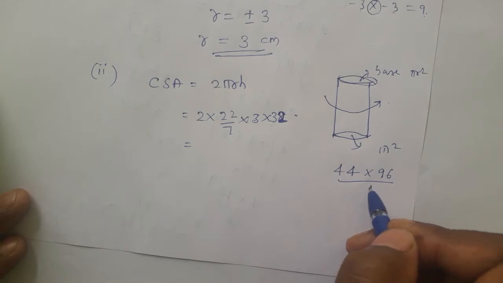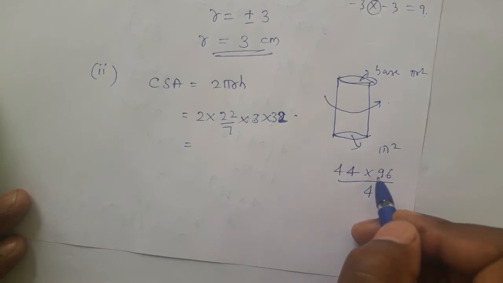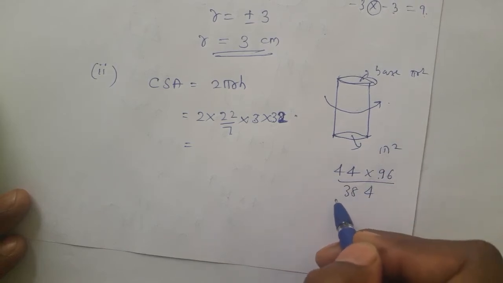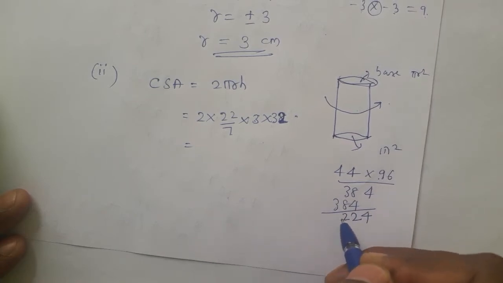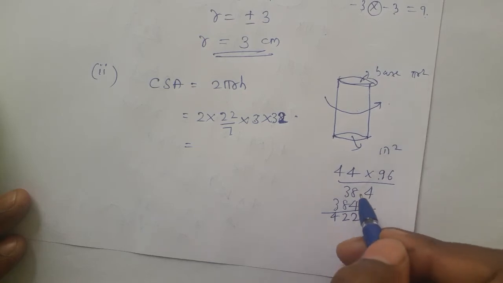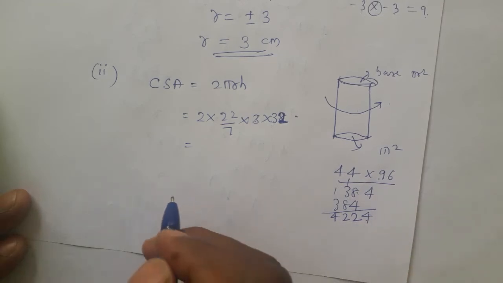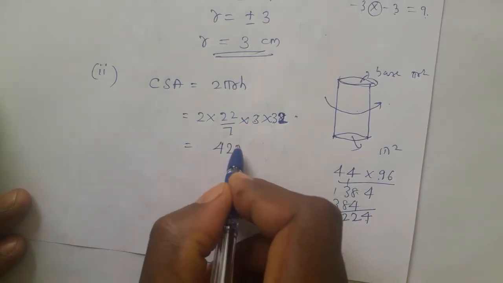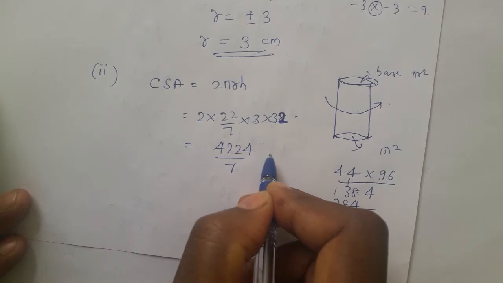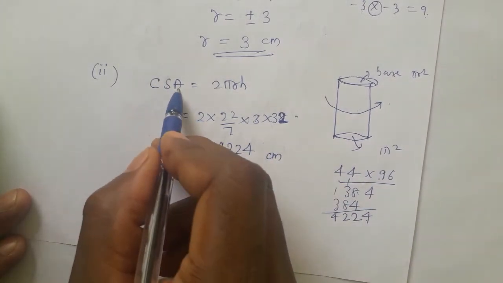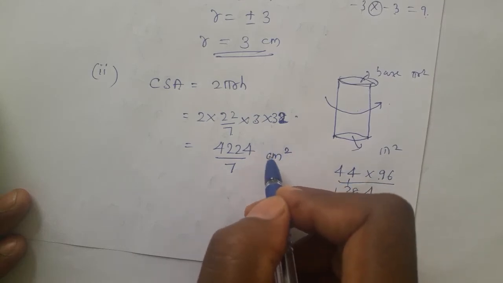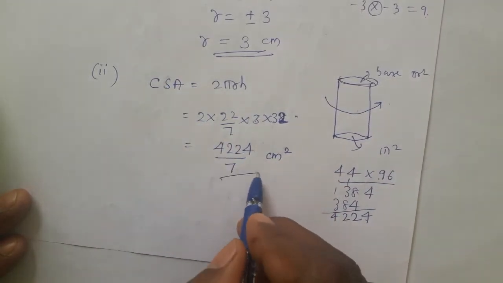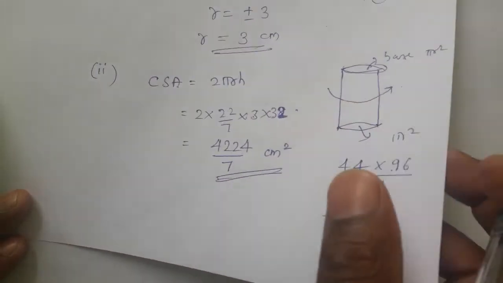4 6s are 24, 2 carry, 4 9s are 36, 38. Again 384. Now 4 2s are 8, 4 4s are 16. Working through the multiplication we get 4224 by 7 centimeter. It is the curved surface area. Area is always measured in square units, volume is measured in cube units. So it is centimeter square. This is the answer of the curved surface area of the cylinder.